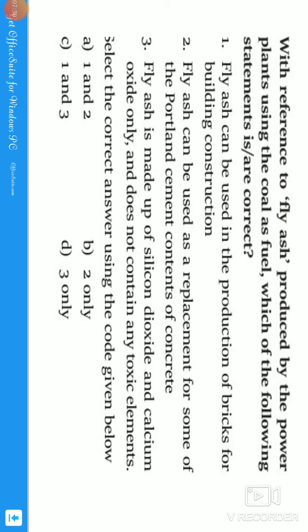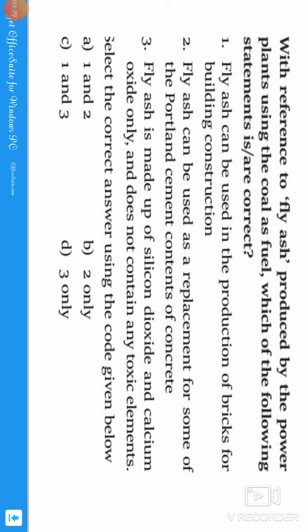If you see the second statement, fly ash can be used as a replacement for some of the Portland cement content of concrete. Exactly, guys. So we can use it as a Portland cement content of concrete material also. Okay, that is also correct. Guys, we use fly ash in the construction of roads also. If you see many developed countries like Japan, they have used fly ash for that purpose also, for the construction of roads. In the same manner they can use it as Portland cement content of concrete.